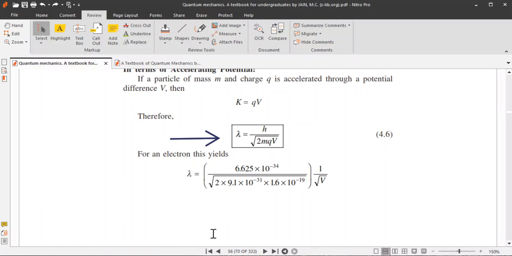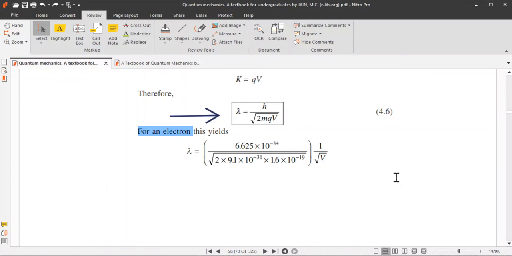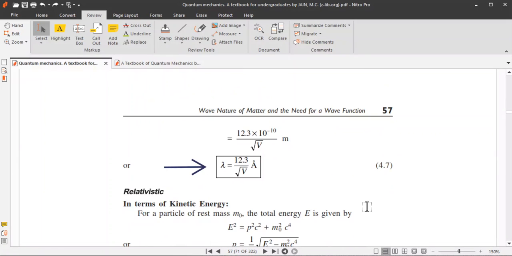Now if you consider an electron and put in all the values of h, the electron mass m, and the electron charge q, this expression will ultimately yield that lambda is equal to 12.3 by root over V, in angstrom. If you wish to express the wavelength in angstrom, then lambda will be 12.3 by root over V in angstrom.